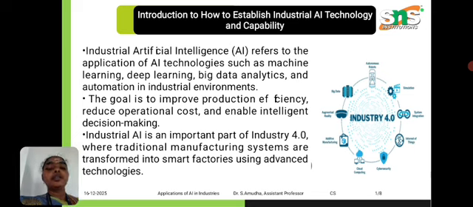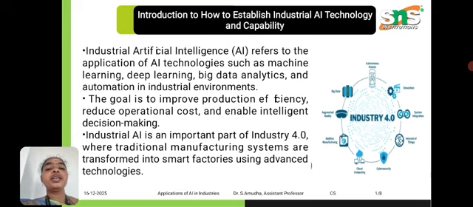For example, Industry 4.0 is a fully automated industry. The main goals are production efficiency, reduction of operational cost, and intelligent decision making, that is automatic decision making and automatic deficiency identification. Everything will be done in an automatic process.